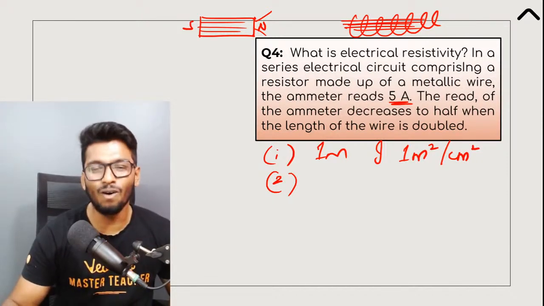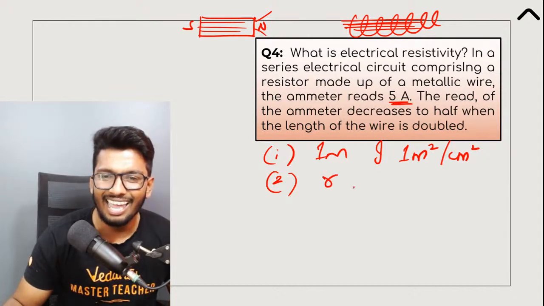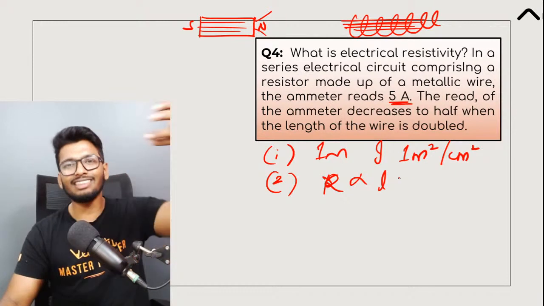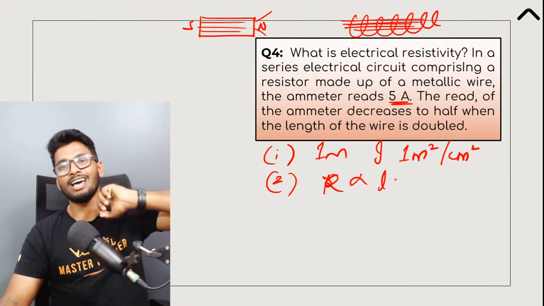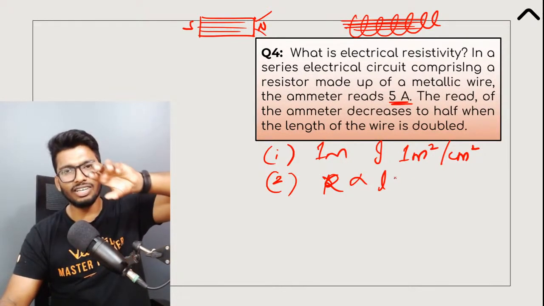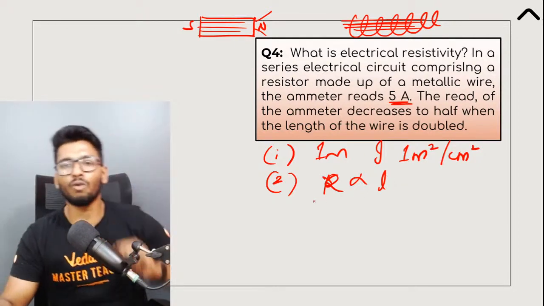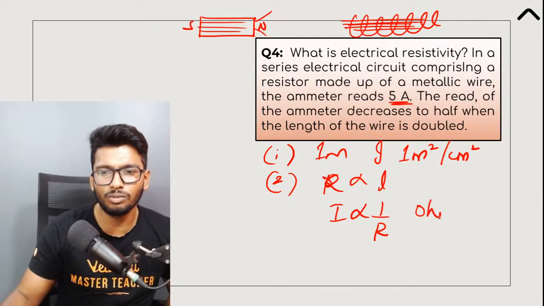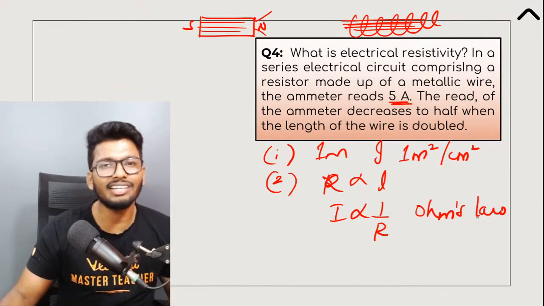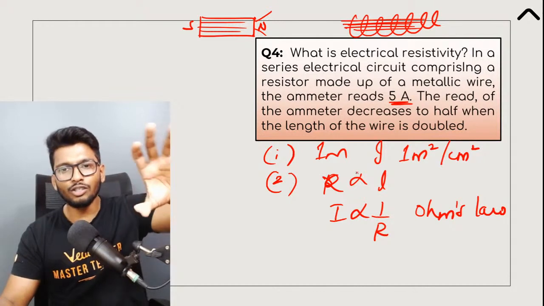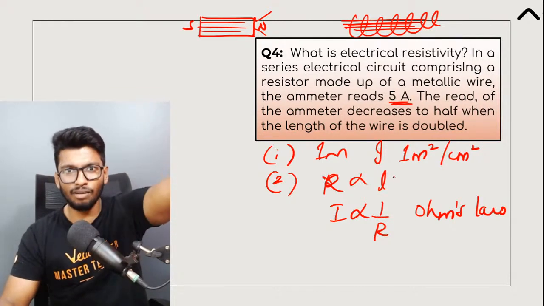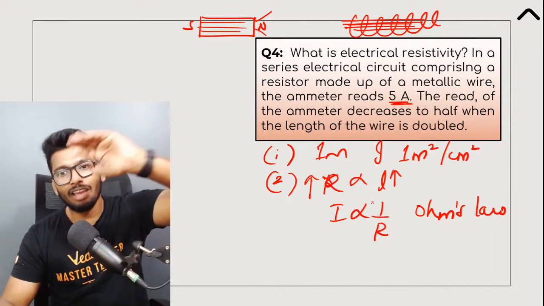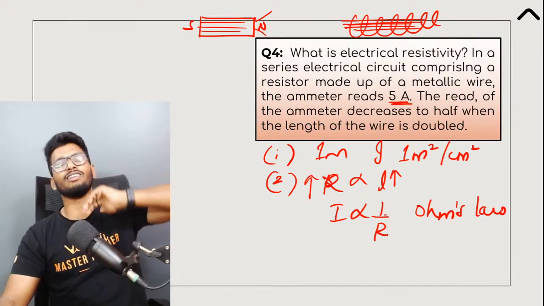Exactly, guys. Exactly. We know that resistance is directly proportional to the length of the conductor. So the more the length of the conductor, the more the resistance. So when you increase the length of the conductor to twice, we know that current and resistance are inversely proportional to each other because of Ohm's law. Since length and resistance are directly proportional, when you increase the length to double, the resistance also becomes double. If the resistance becomes double, current will obviously become half.